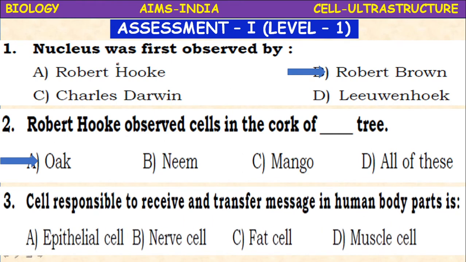The cell responsible to receive and transfer messages in human body parts is epithelial cells, nerve cells, fat cells, or muscle cells. The cell which is responsible to receive and transfer the message is the nerve cell.